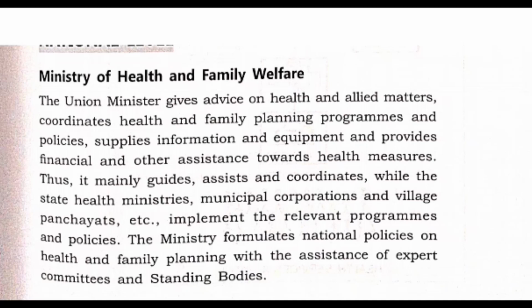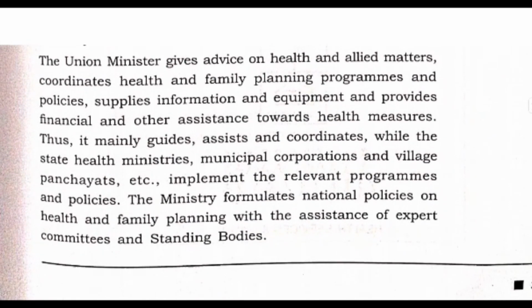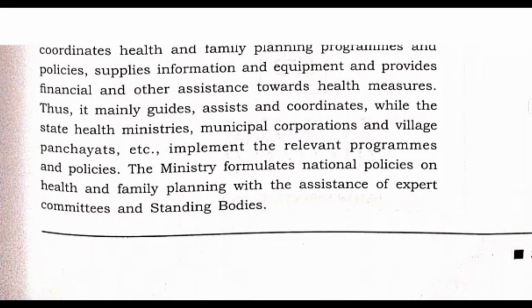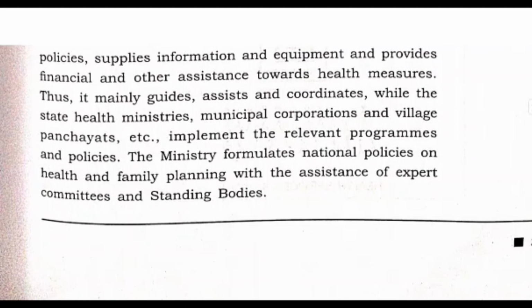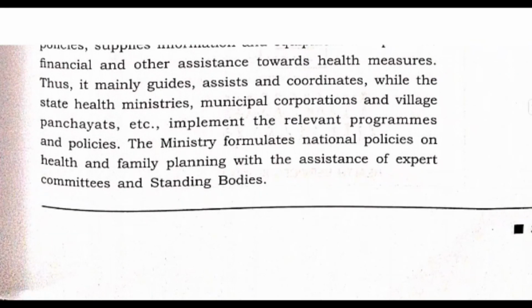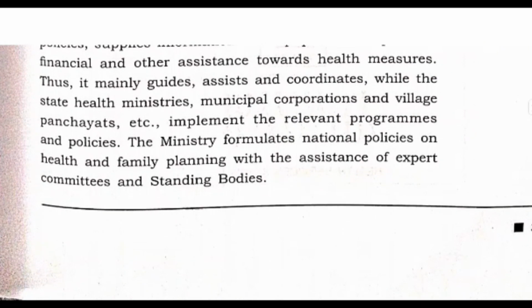Everything, the Union Minister decides and conveys to the state ministers. Thus it mainly guides, assists and coordinates, while the state health ministers, municipal corporations and village panchayats implement the relevant programs. The national ministers guide, help, and coordinate with the state ministers.